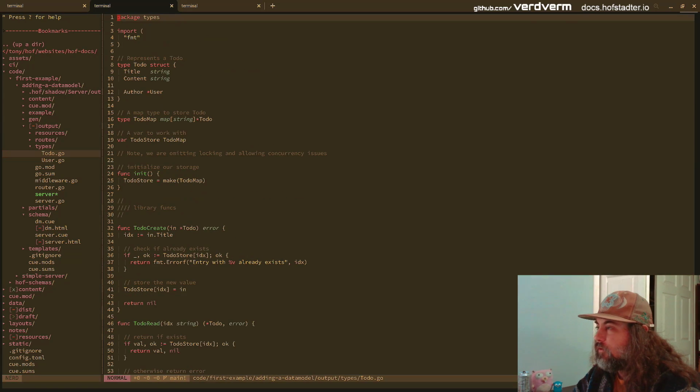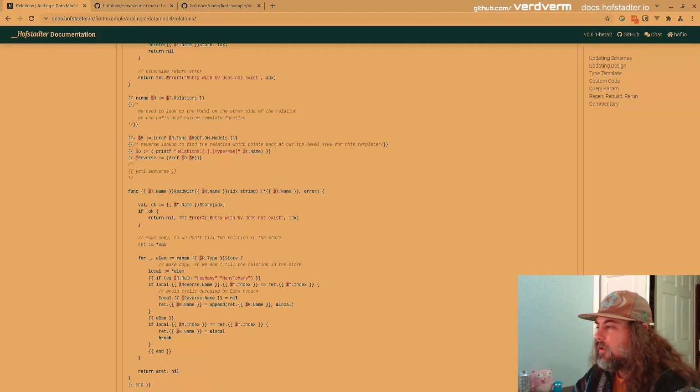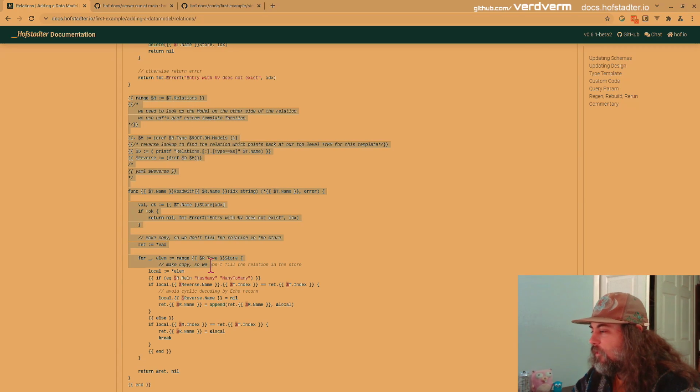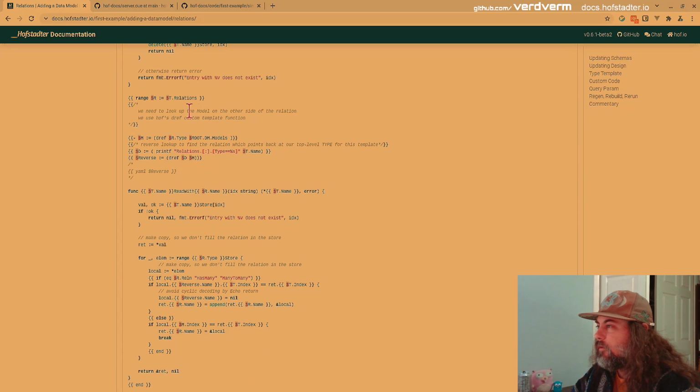So then if we look at to-do, before we do that, let's go look at the template for this. Because it looks a little scary. All that code right down there is just this right here. But let's walk through this. So we're just looping over the relations. This is a template comment, so you can add comments about what you're doing in the templates.